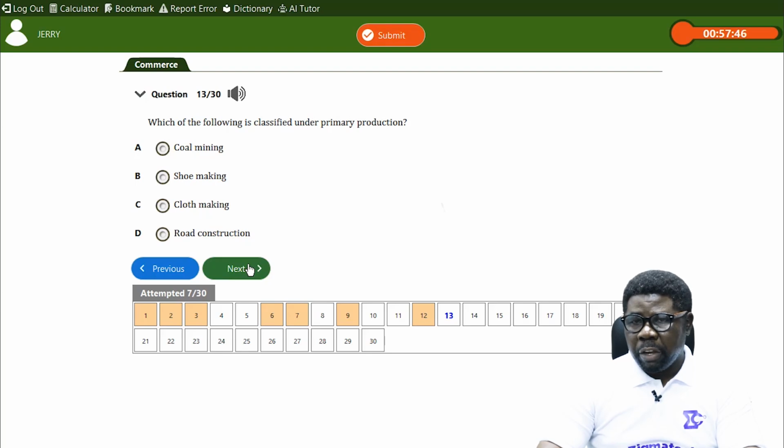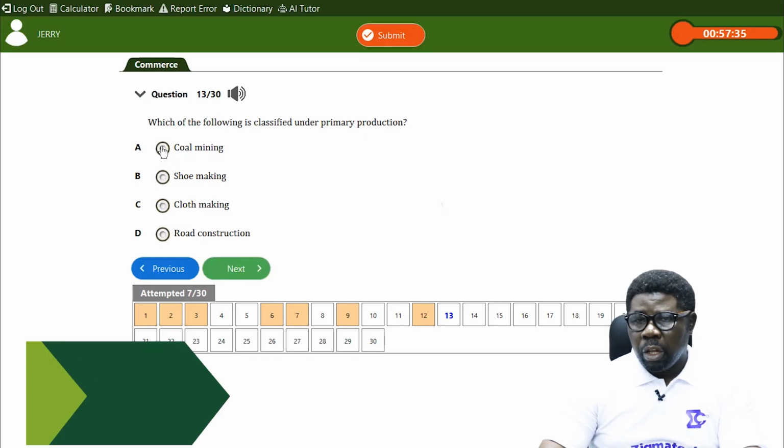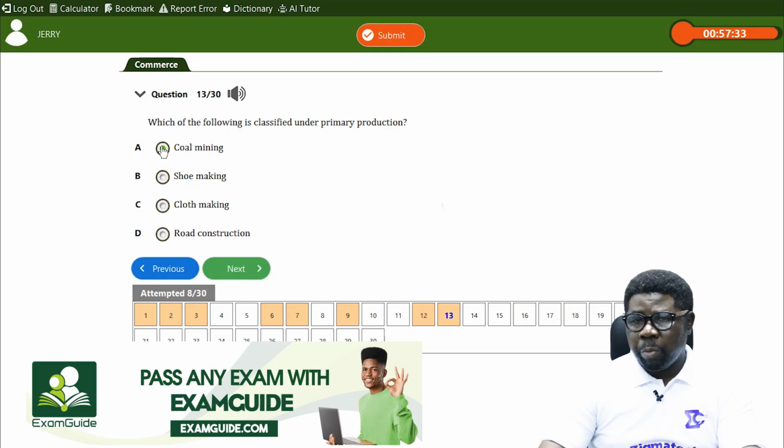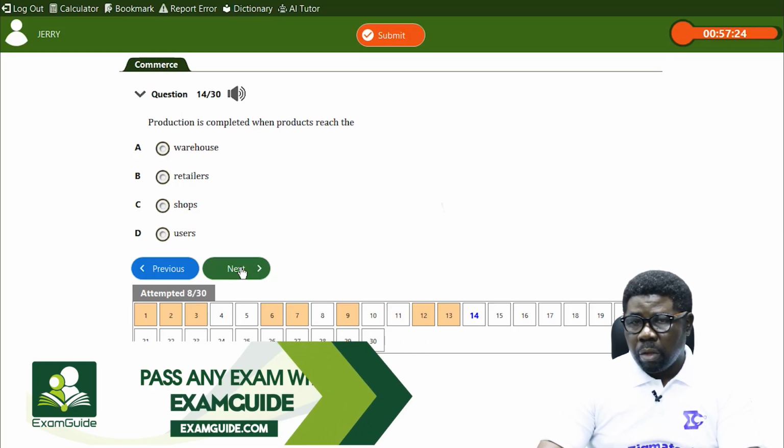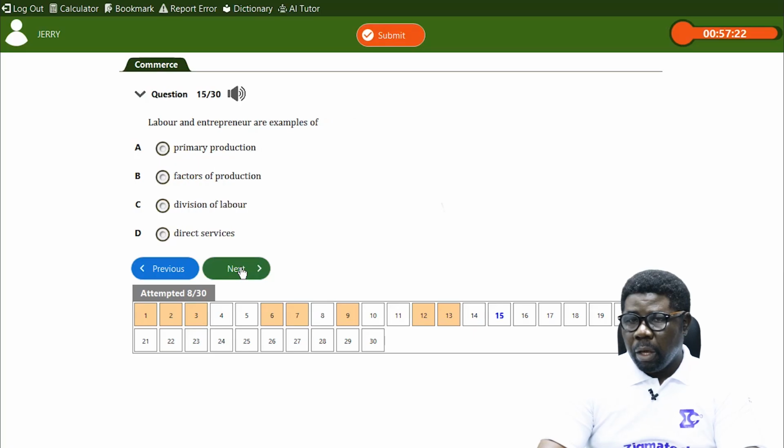Which of the following is classified under primary production? Is it coal mining? Is it shoemaking? Is it cloth making? Is it road construction? Mining can be called a primary product or primary production activity. Thank you. So labor and entrepreneur are examples of factors of production. Thank you so much.